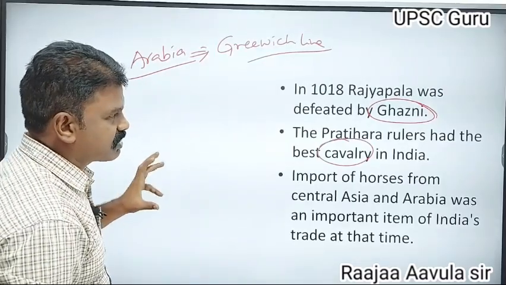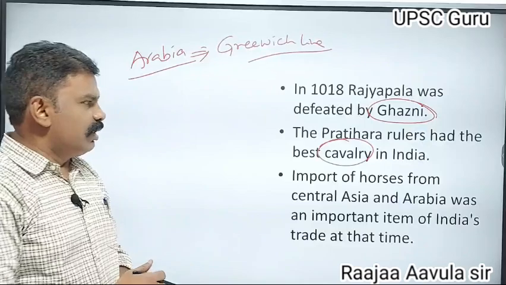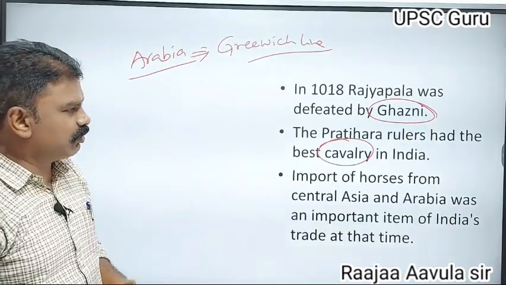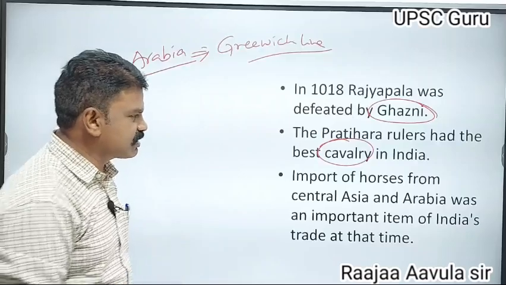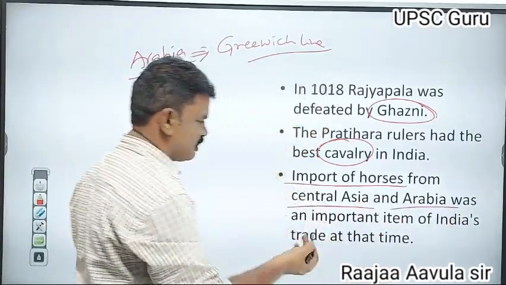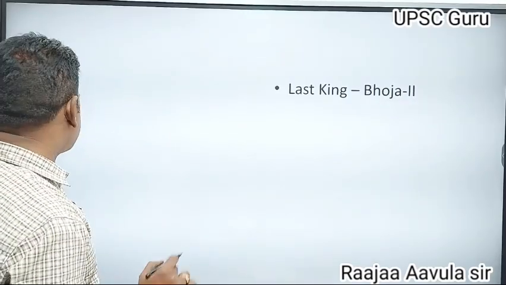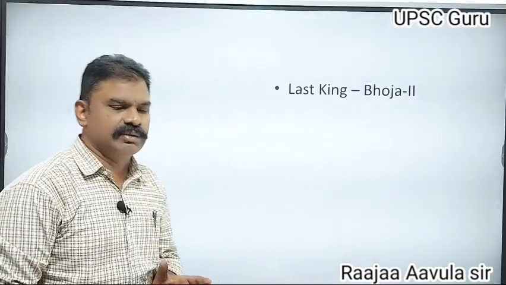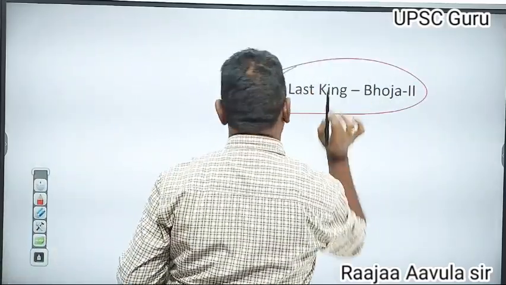Because of that, the Pratiharas maintained very good cavalry. The other rulers had more difficulty maintaining horses. They imported horses from Central Asia and Arabia. This I already discussed just now. The last king of the Pratihara dynasty was Bhoja II.